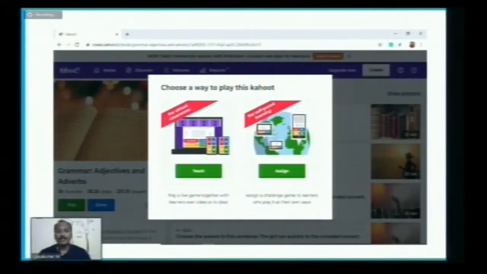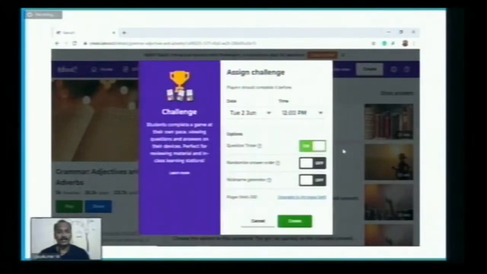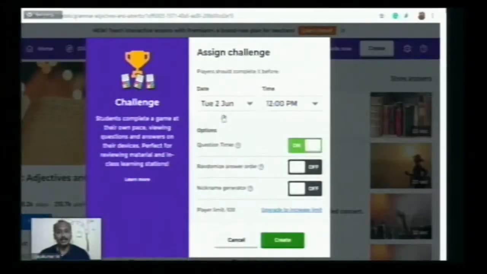So self-paced learning is this Kahoot. The same quiz setup can also be used for homework purposes. In the next slide, after clicking assign challenge, you can view the time and date here. So we can decide the deadline by which the students, that is the players, should complete it.